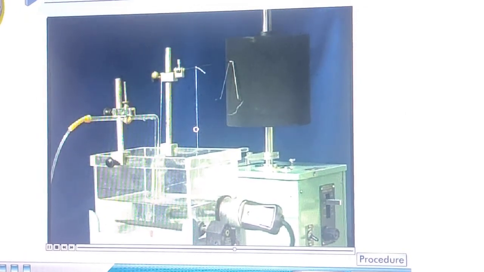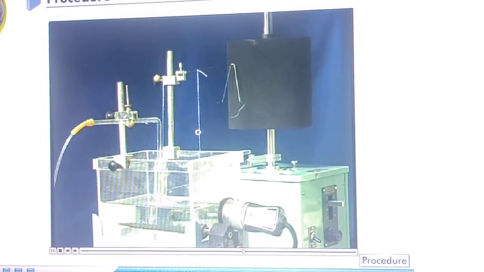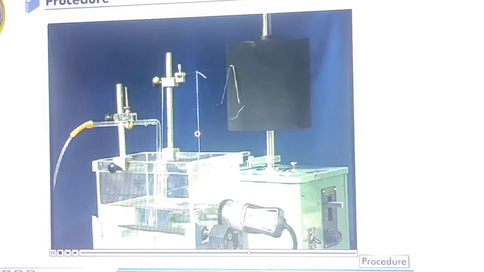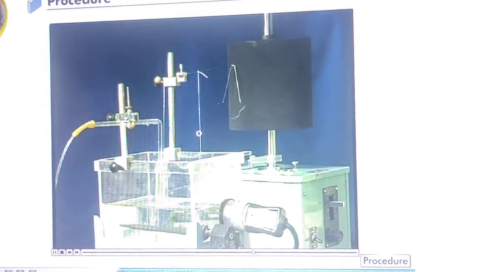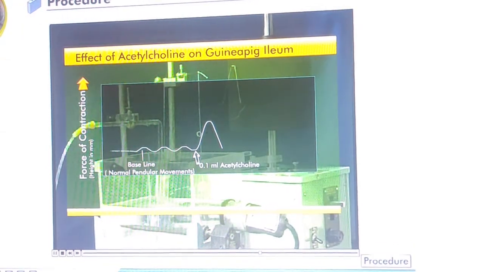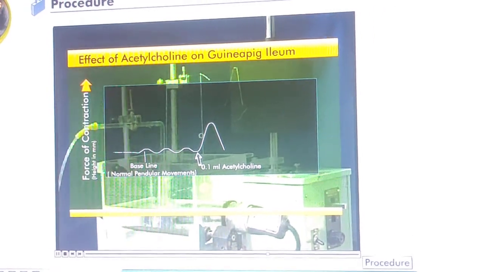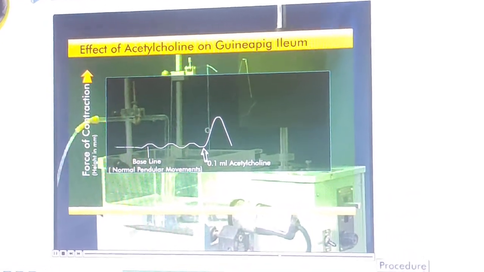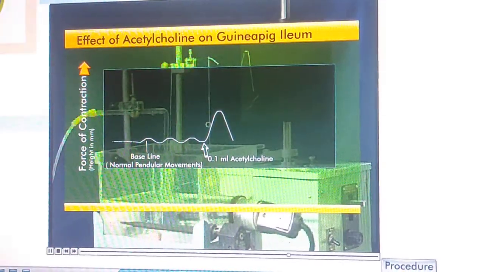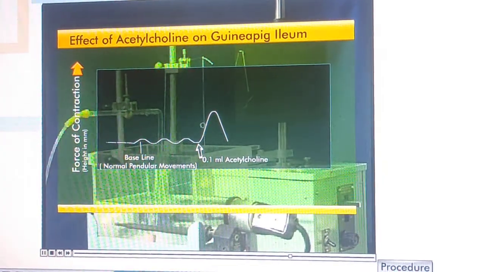You will observe upward movement of the tip of the frontal writing lever on smoked paper. Stop the drum and rapidly wash the preparation with a fresh quantity of Tyrode solution. Allow relaxation of the contracted ileum in about 4 to 4.5 minutes. This completes one time cycle of recording in 5 minutes.